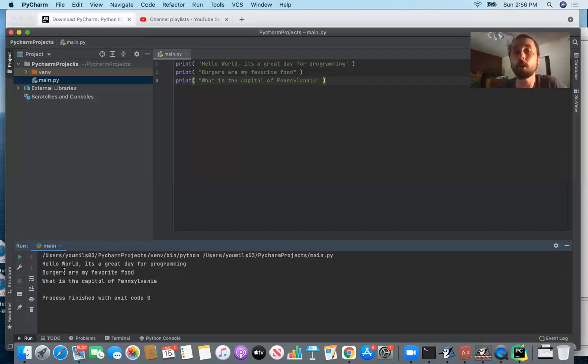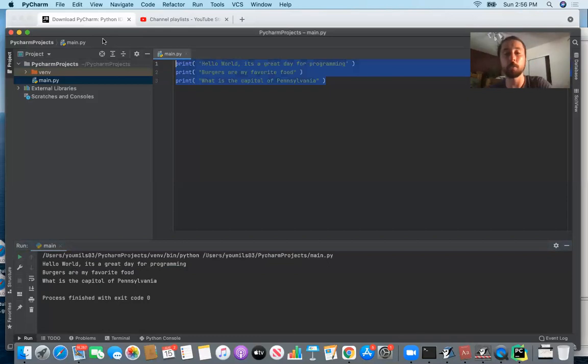As we create more complicated computer programs, it's going to be helpful to have something called comments. Comments are intended to help the user understand the program better. So they're not for the Python interpreter. Python's not going to read the comment and say, what do I do with this? It's between you and me. It's between the software engineers to say, this is what the line of code does.